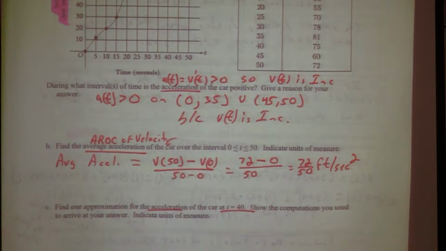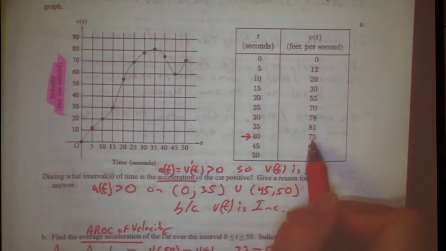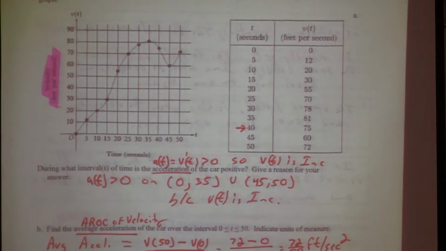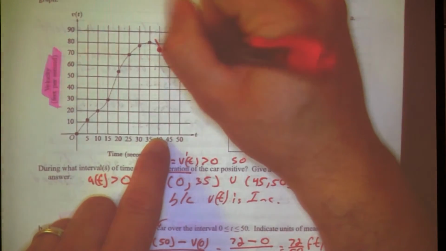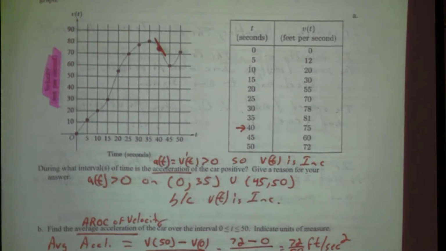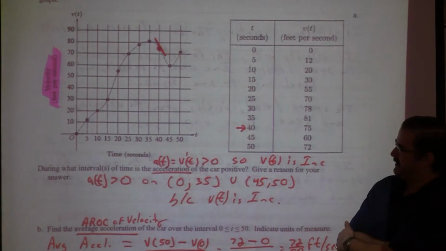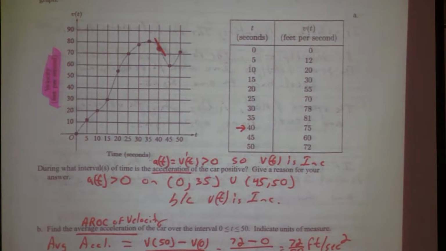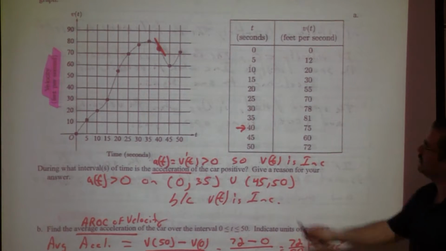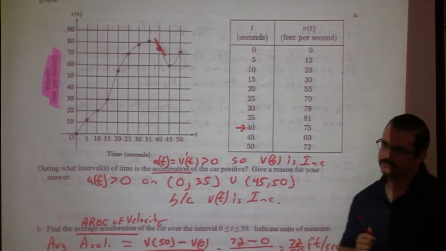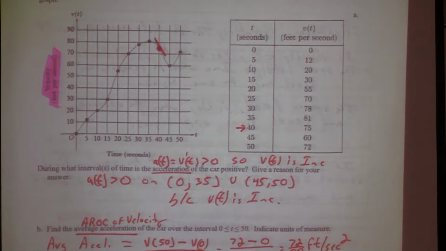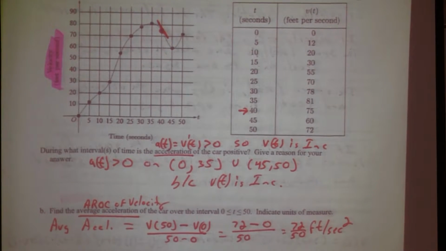Show the computations you use to arrive at your answer and indicate the units of measure. So at 40, I know the velocity is 75, but I want to estimate the rate of change. So at 40, it's like me asking you to find the slope of the tangent line there. What could I do to find the slope of that tangent line, or at least estimate it? You know that it should be negative, right? Why does it say one approximation?